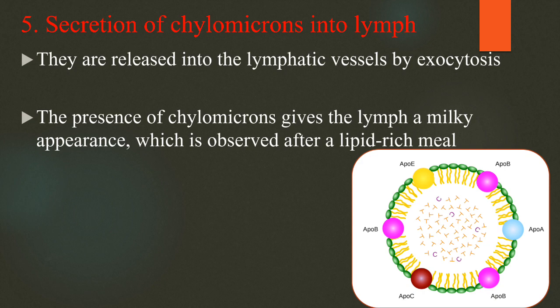When you collect a blood sample after a meal, it will lead to a cloudy or milky appearance in the serum after centrifugation. You can observe this in sample collection and also in the blood bank. That's why we have to collect the blood after fasting, as a fasting sample is mostly preferable for most biochemical tests.